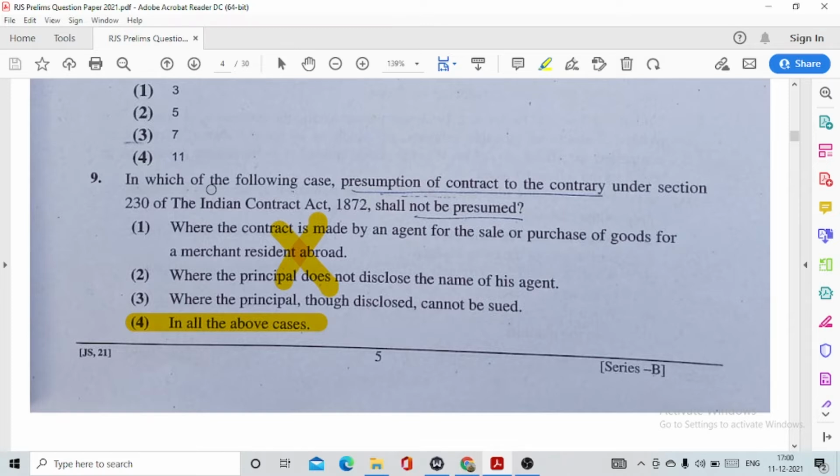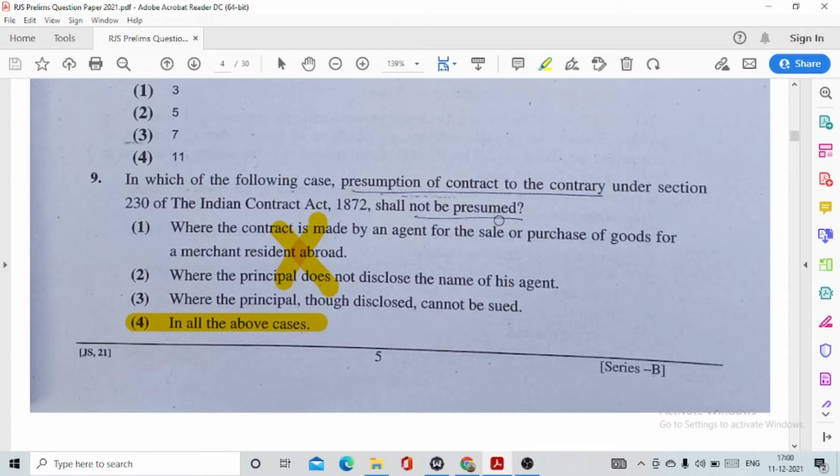I'll tell you why. In which of the following cases the presumption of contract to the contrary under section 230 of the Indian Contract Act shall not be presumed? The statements which are given in the options are not correct, because it would be applicable if the question was like shall be presumed, but the question is shall not be presumed.